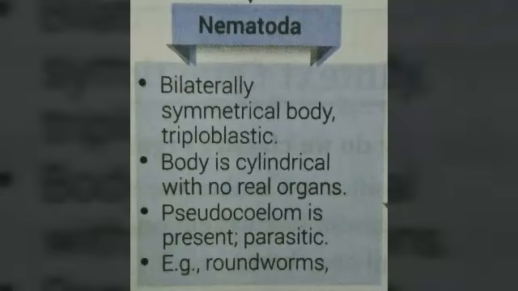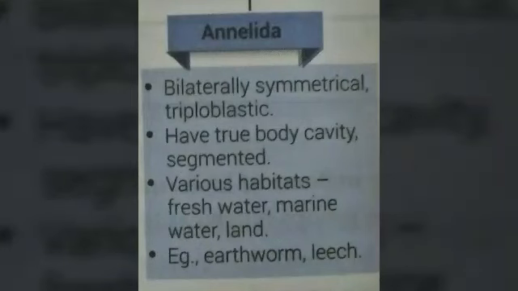Next one is Nematoda. Nematoda are living beings with a bilaterally symmetrical body. They are also triploblastic and the body is cylindrical with no real organs. They have a pseudocoelom, and these are all parasites. Example, Ascaris.